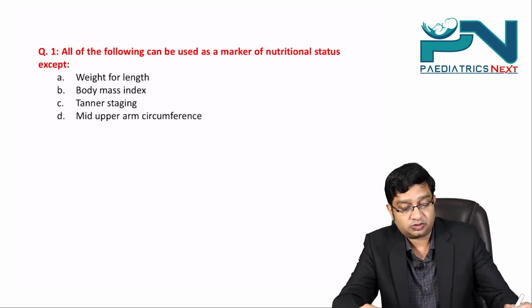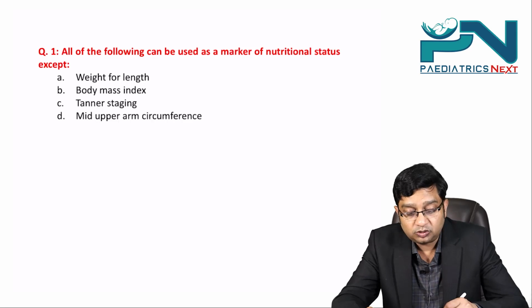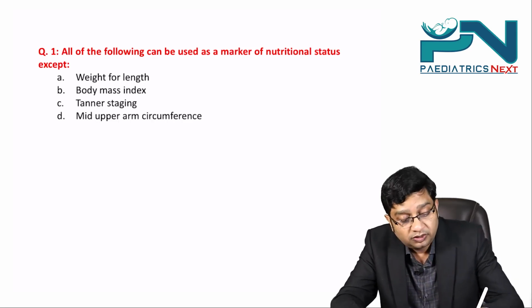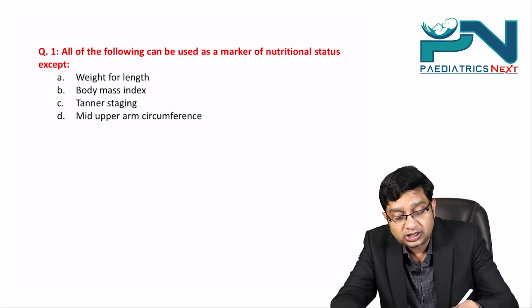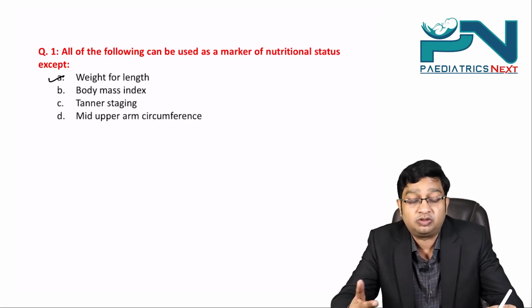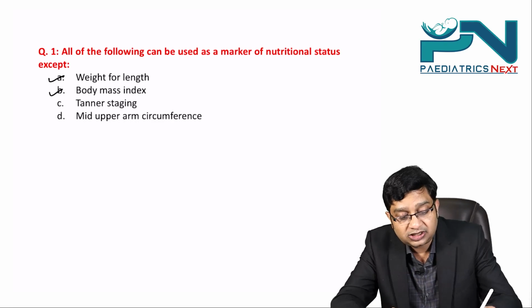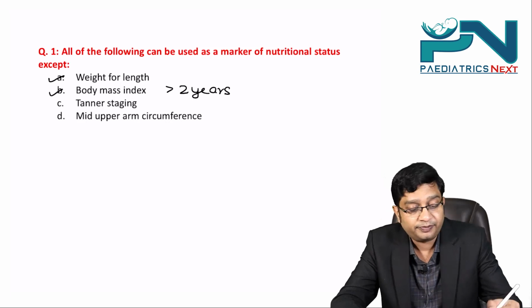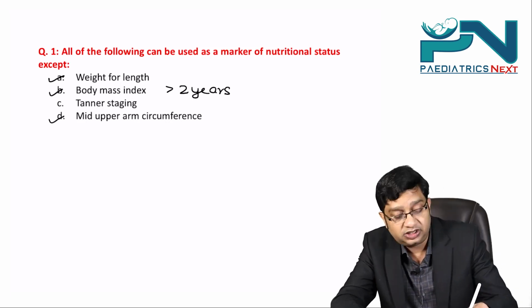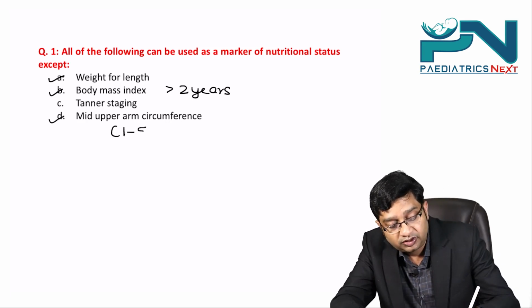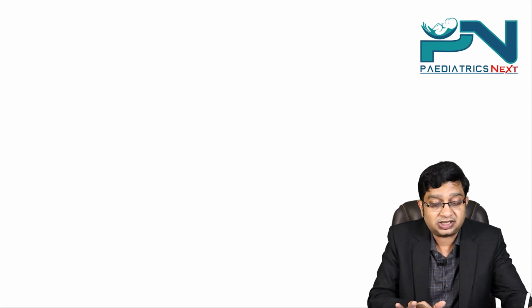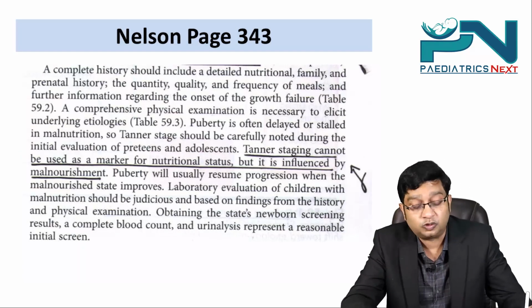So going on to the first question: all of the following can be used as a marker of nutritional status except. You all know weight for length is basically used as a marker of nutritional status. Body mass index is used above the age of 2 years. Mid upper arm circumference is used between the age of 1 to 5 years. Now I have taken the lines from Nelson, page number 343.